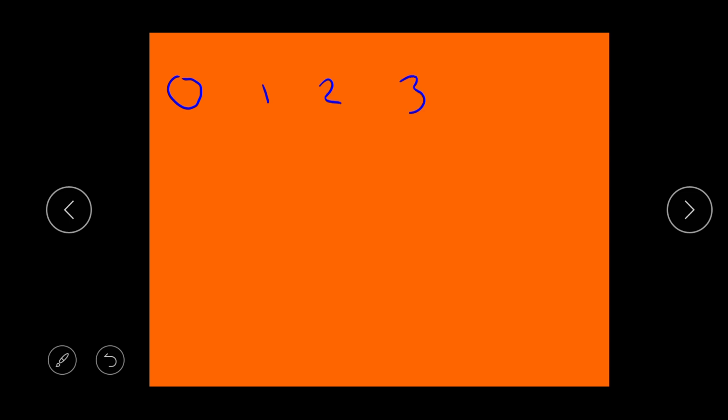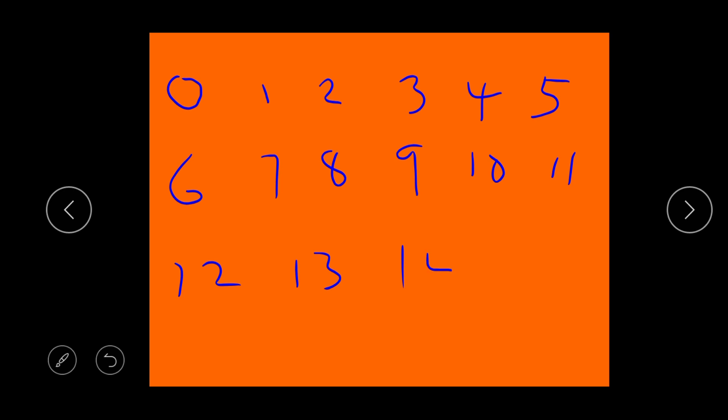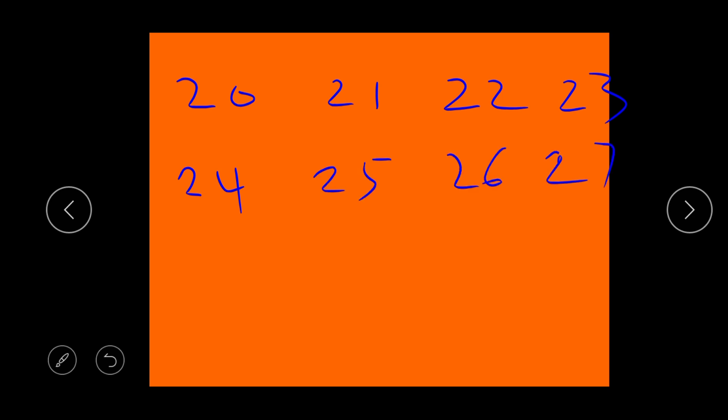Let's count. 3, 4, 5, 6, 7, 8, 9, 10, 11, 12, 13, 14, 15, 16, 17, 18, 19, 20, 21, 22, 23, 24, 25, 26, 27, 28, 29, 30. Good job.